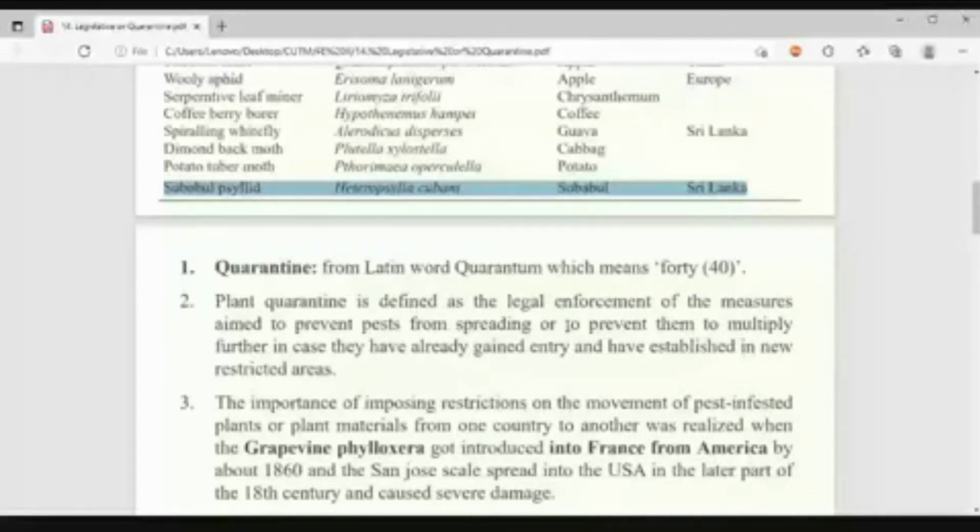What is the meaning? Some government rule will be applied, with law. Some restriction will be made on the importing. Suppose this Cottony cushion scale, due to a citrus plant or citrus fruit or any kind of planting material of citrus, the pest is coming. What can we do?